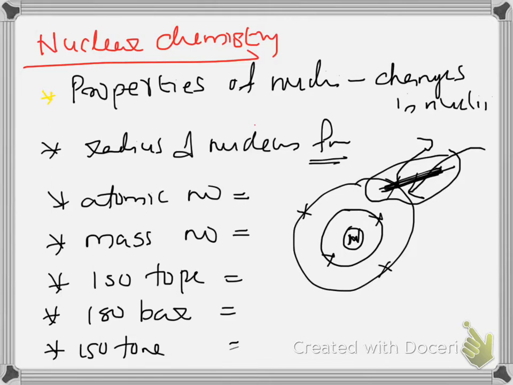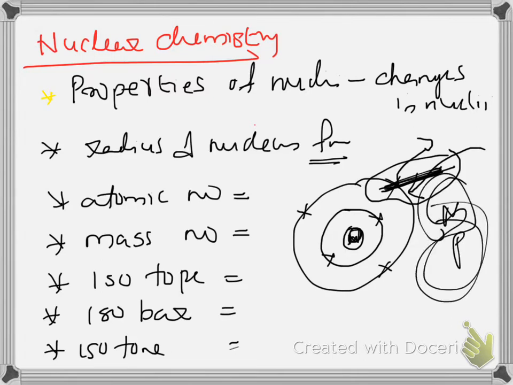But in nuclear reactions, change happens inside the nucleus. There will be a change in the number of neutrons or protons, or both. This kind of reaction, which involves a change in the number of nucleons, is called a nuclear reaction. When nucleons change, the element itself changes.